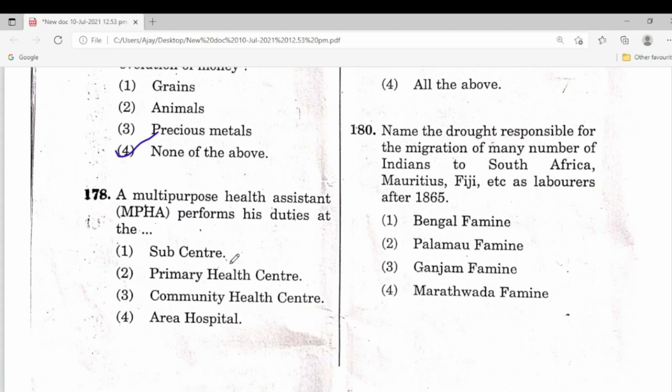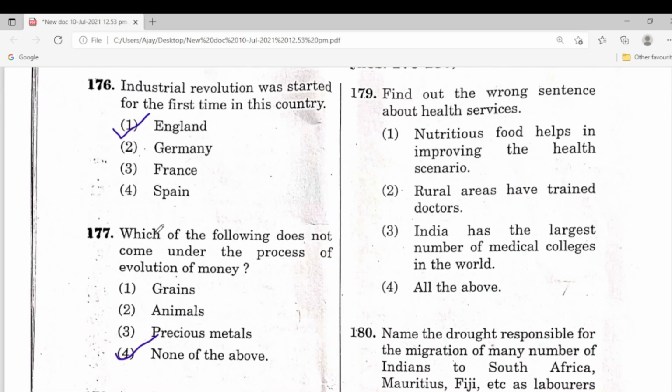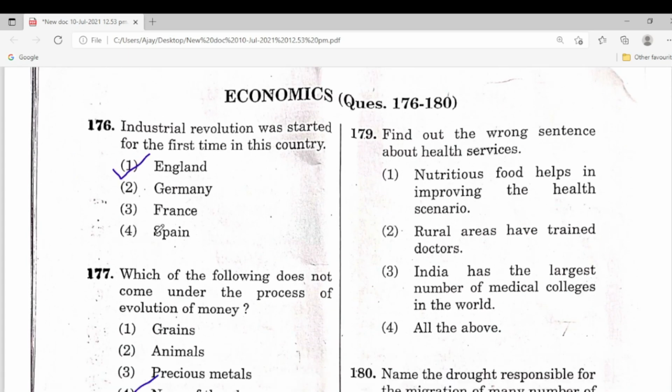Next one, 178, a multi-purpose health assistant, MPHA, performs his duties at the sub-center. These questions are in the textbook. All the students, read the textbook thoroughly and practice it. 179, find out the wrong sentence about health services. Nutritious food helps in improving the health scenario.